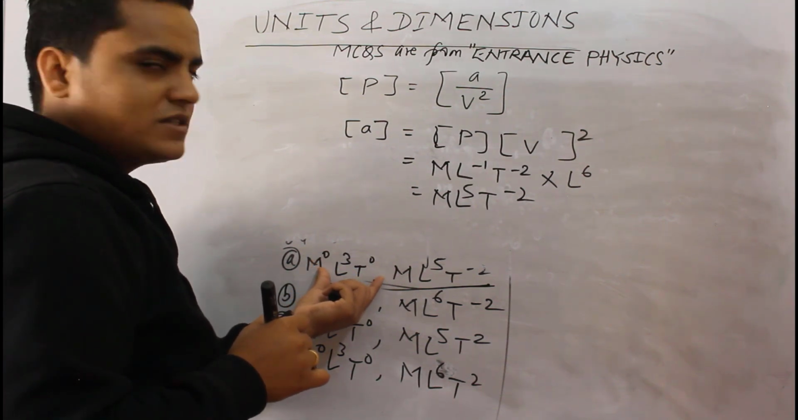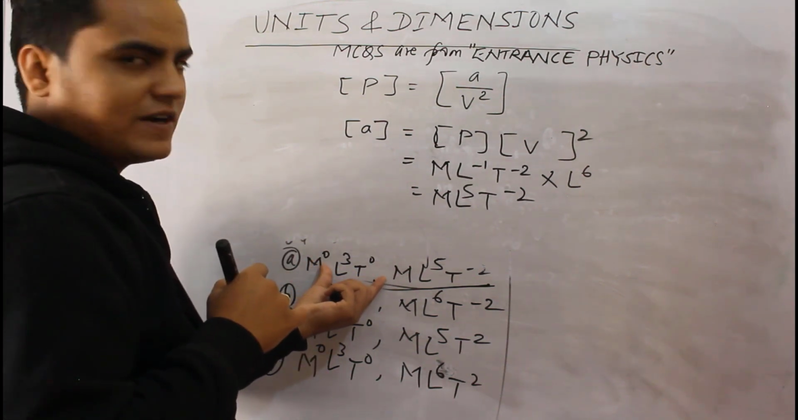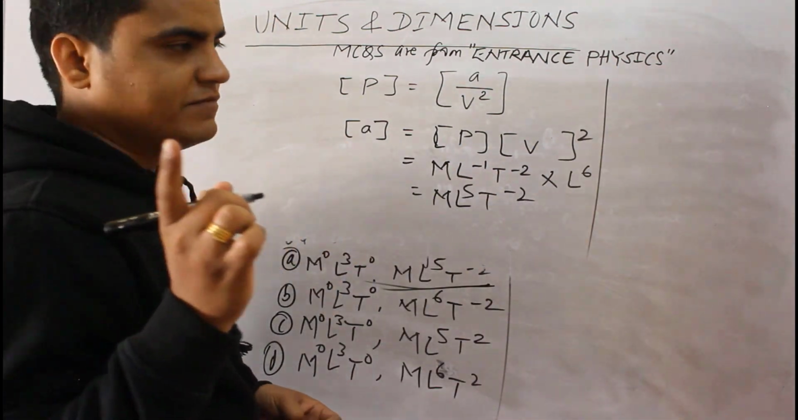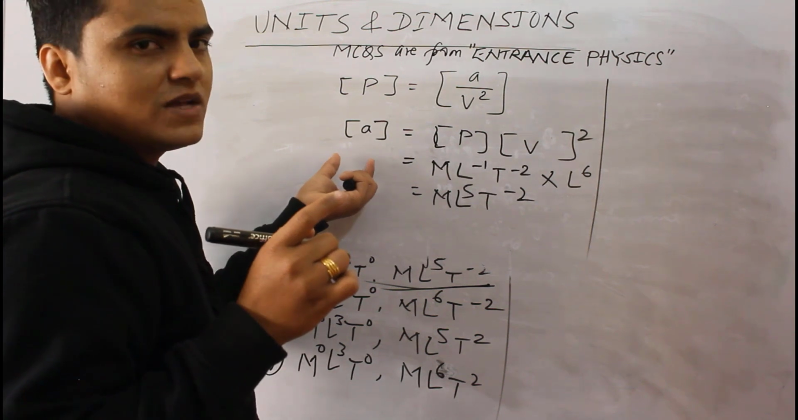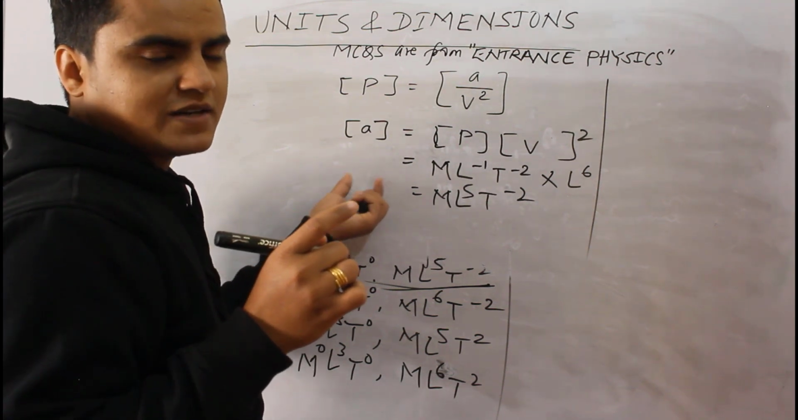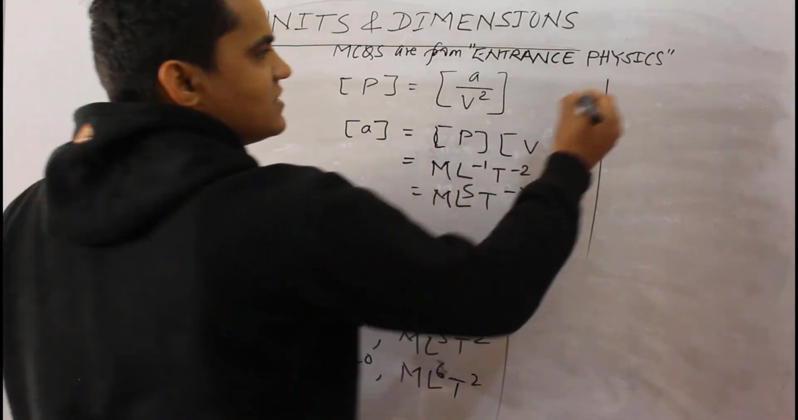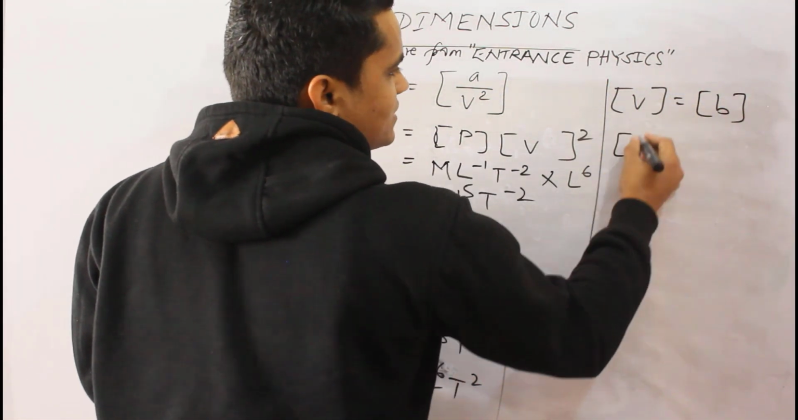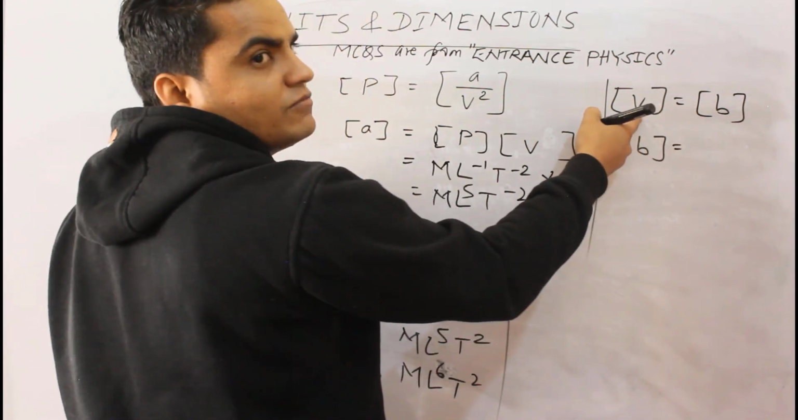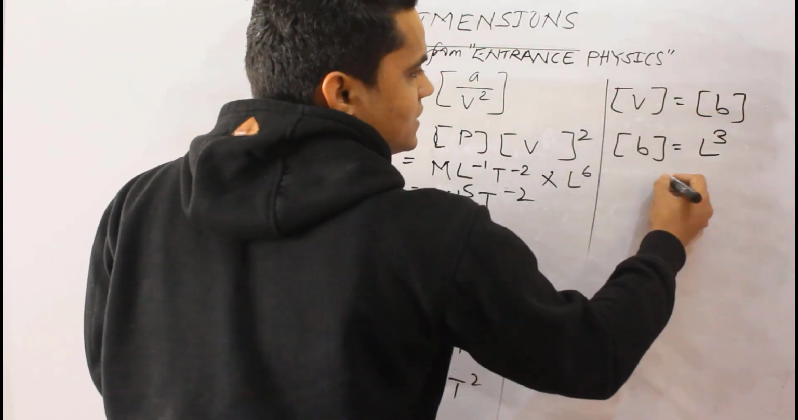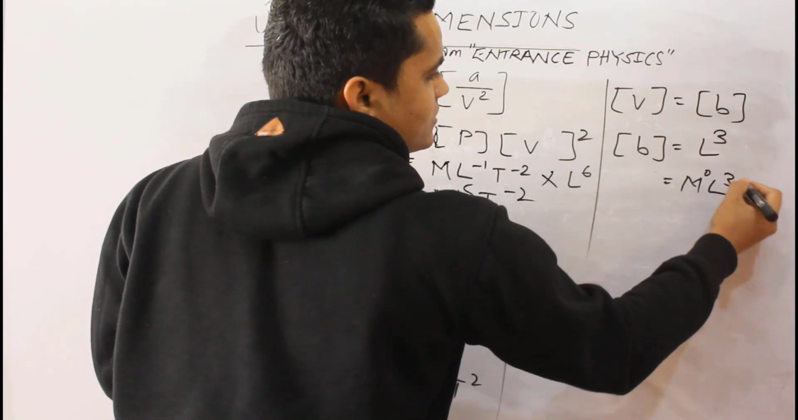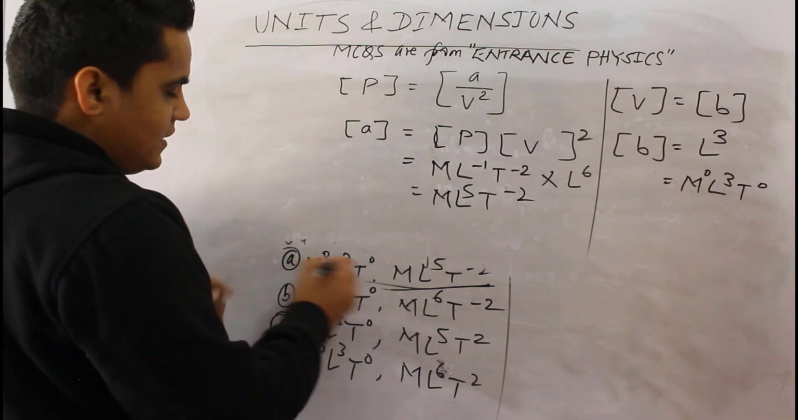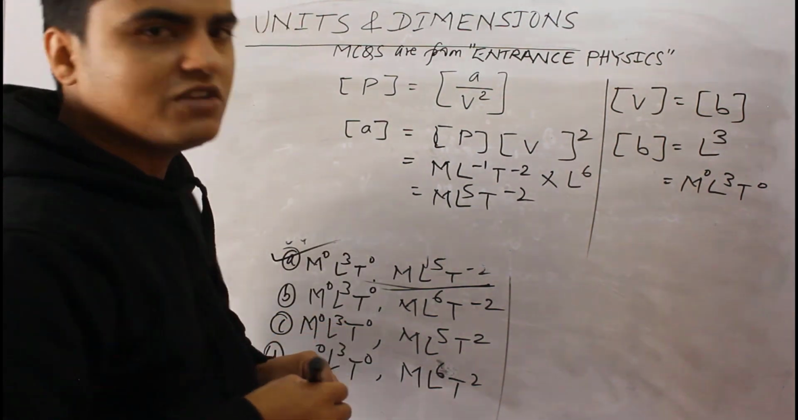Before ticking this option, let's also find the dimension of B as well. So it is simple. Are you remembering that equation? In the Van der Waals equation of state, P plus A by V square times V minus B equals RT. That means dimension of B will be equal to dimension of V. So dimension of B is equal to, what is the dimension of volume? L cube. Yes, it is M^0 L^3 T^0. So yes, we have the right answer in option A. You have to solve these types of questions very fast.